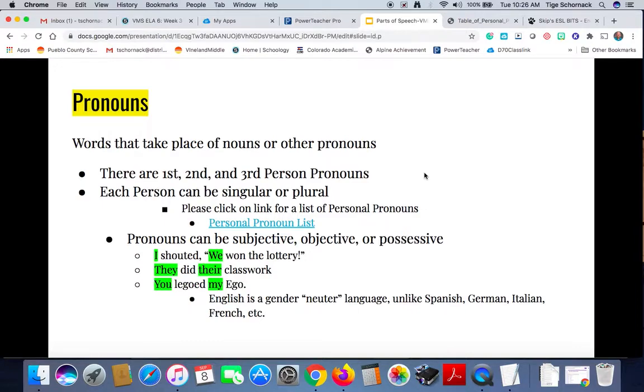Last thing I want to talk about, this is for my students who speak a different language other than English. English is a gender neuter language, unlike Spanish, German, Italian, French, etc. So when we talk about nouns or pronouns, again, if I don't know a gender of something, I call something it.